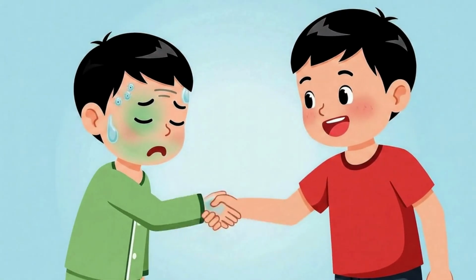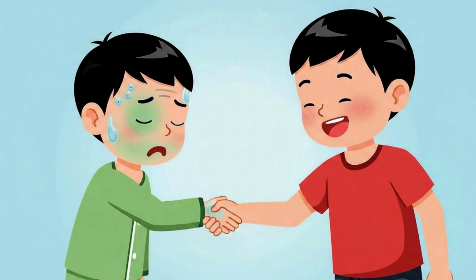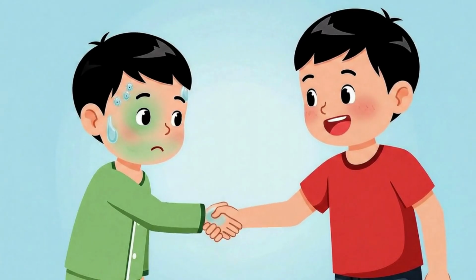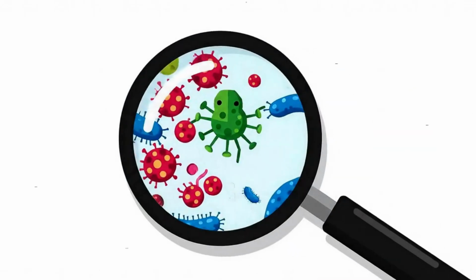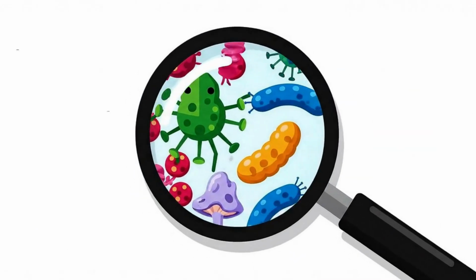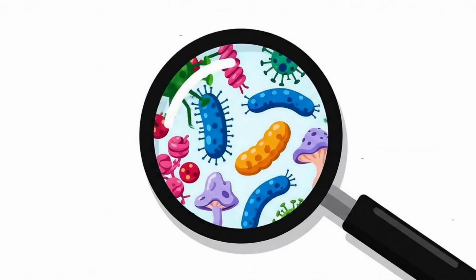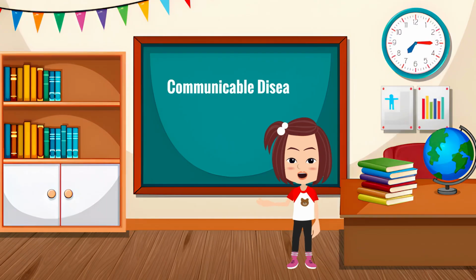Communicable diseases are illnesses that can spread from one person to another, from animals to humans, or through the environment. These diseases are caused by microorganisms like bacteria, viruses, fungi, and parasites. Understanding how these diseases spread and how to prevent them is important for maintaining good health.